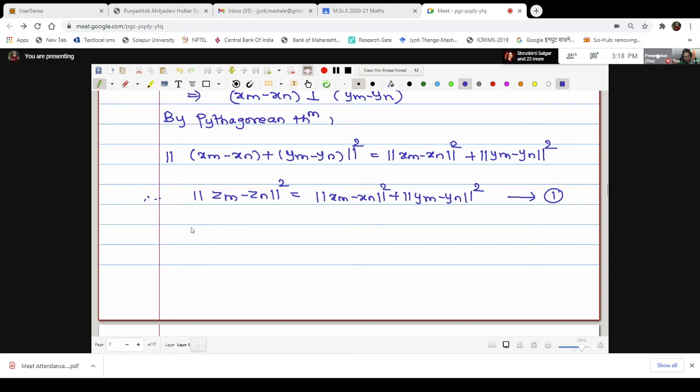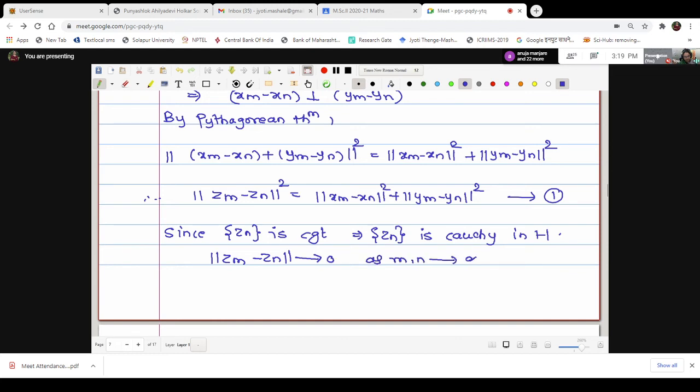Thus, since the sequence Zn is convergent, it implies the sequence Zn is Cauchy in H. If this is Cauchy in H, what does it mean? The norm of Zm minus Zn tends to 0 as m, n tends to infinity. Let me call it statement number 2.